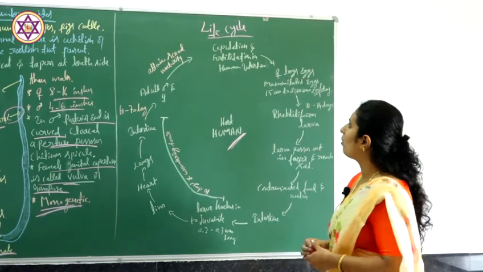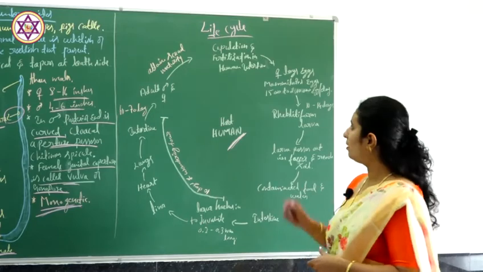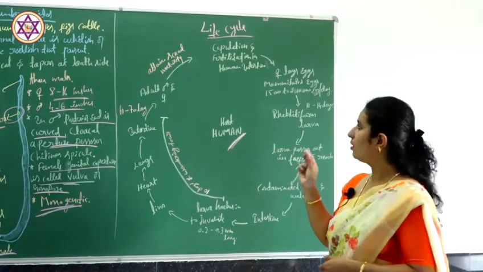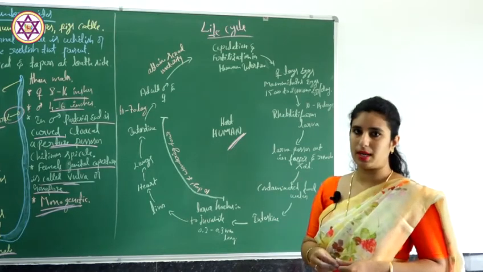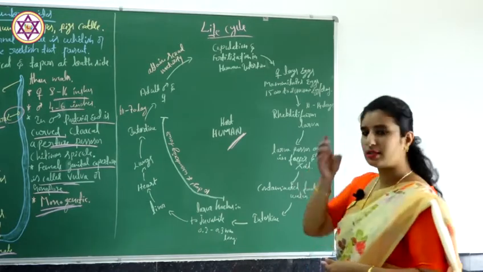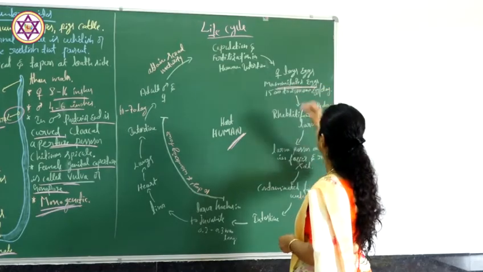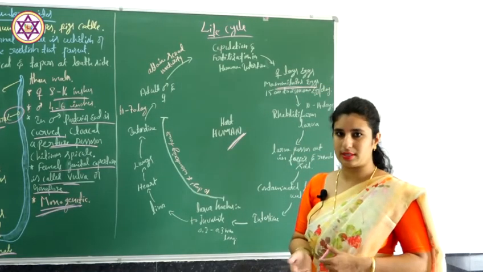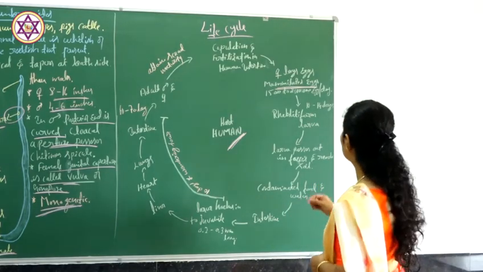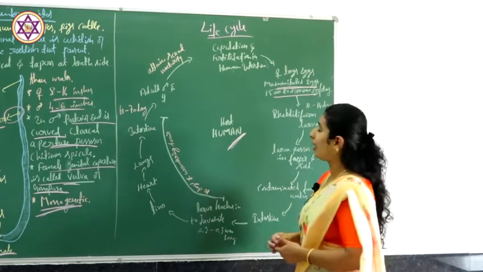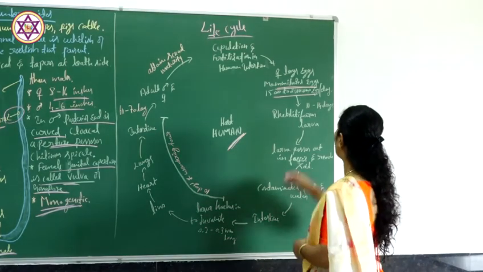So here what happens is copulation and fertilization occur in the human intestine, followed by the female Ascaris laying eggs, which are called mammillated eggs. It lays about 15,000 to 2 lakh eggs per day.